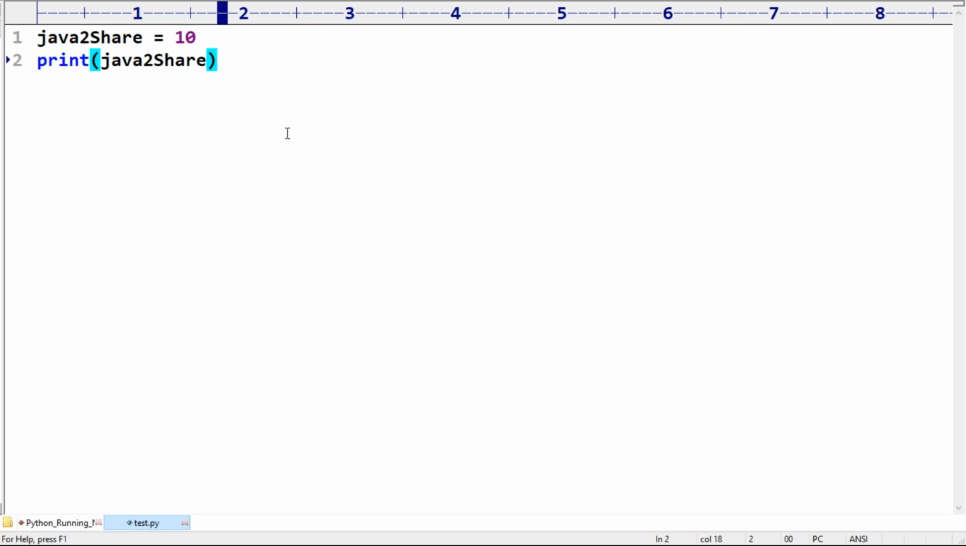Underscore 123 is a valid identifier because it does not start with a digit. Sairam starts with underscore, what is the problem with that? Can we declare a variable with the name int? Valid, no problem at all, because int is not a reserved word in Python.